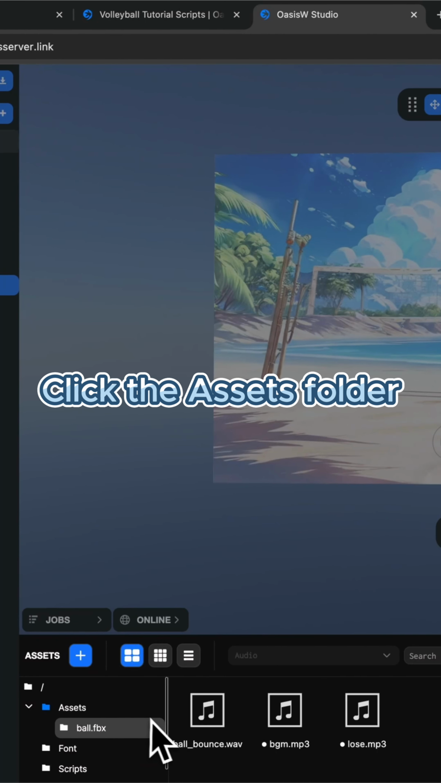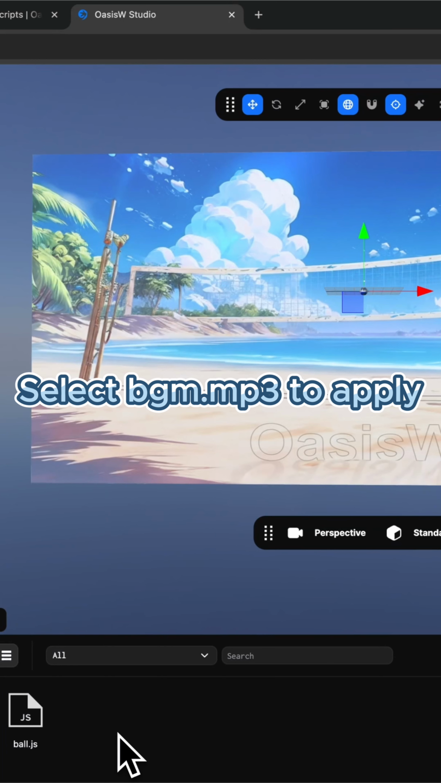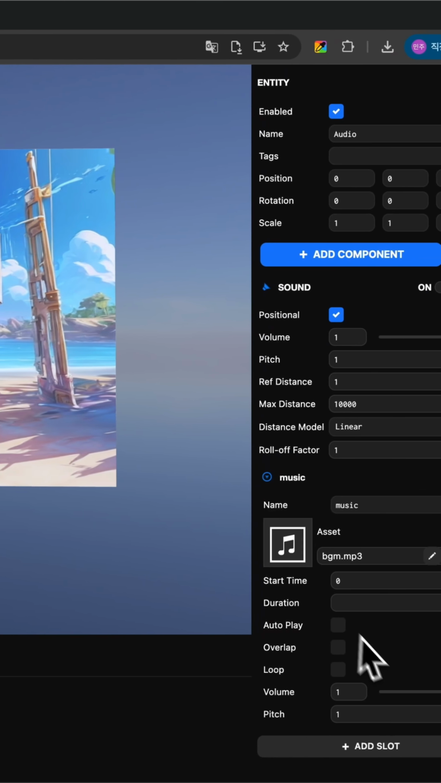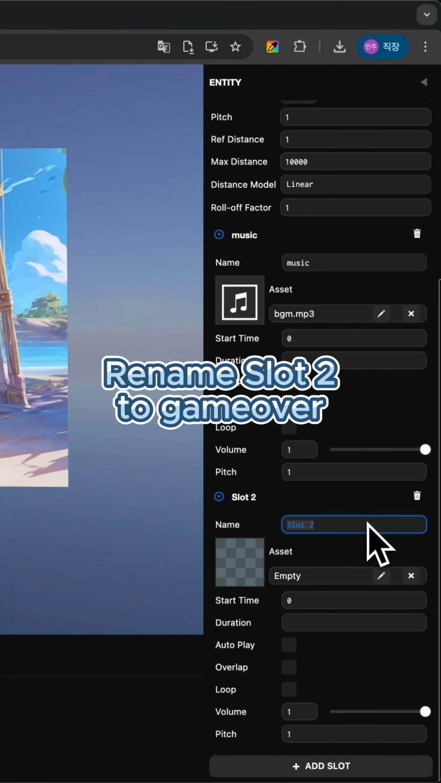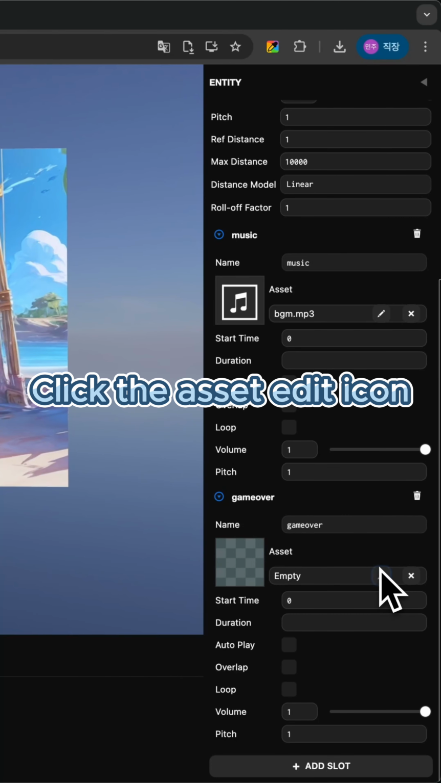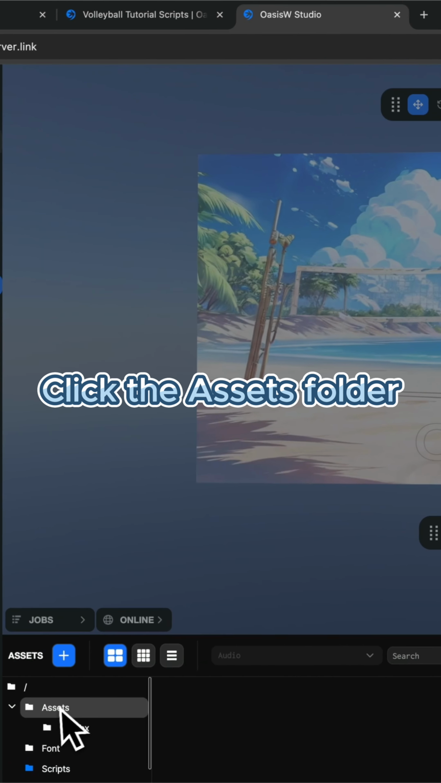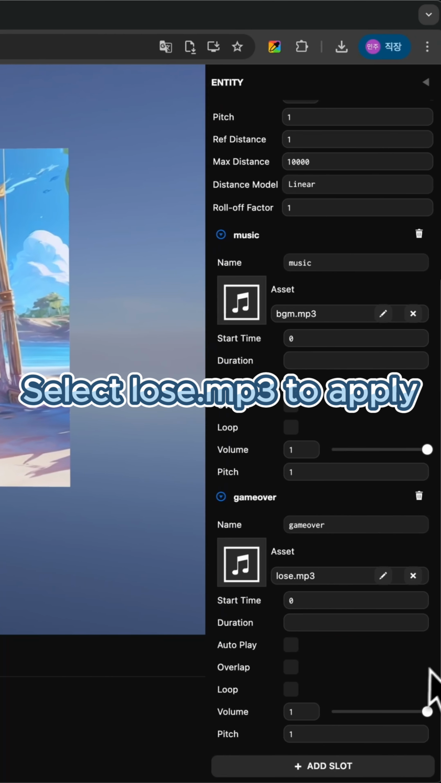Click the Assets folder. Select bgm.mp3 to apply. Click Add Slot. Rename Slot 2 to Game Over. Click the Asset Edit icon. Click the Assets folder. Select lose.mp3 to apply.